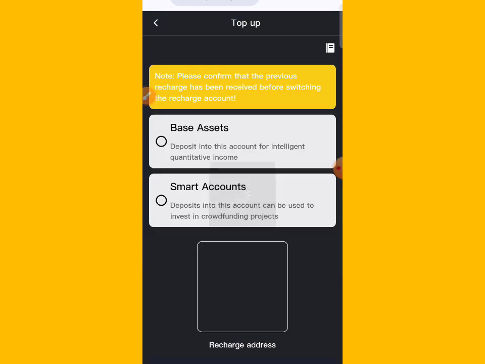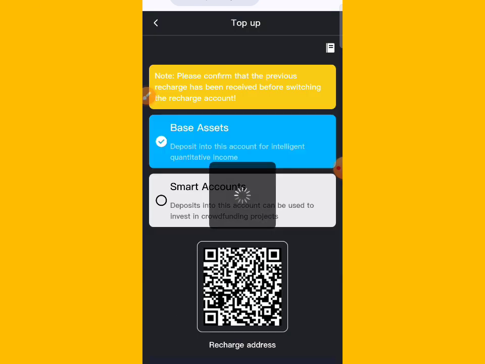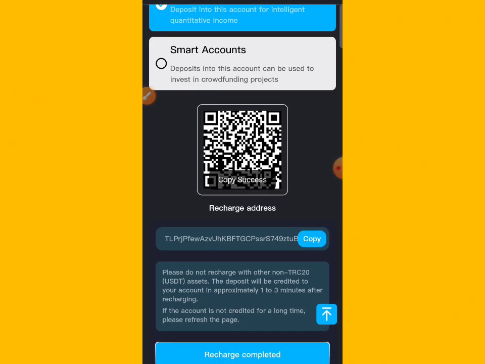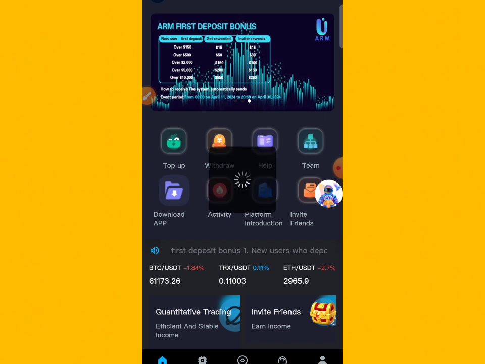You can also check how to top up and how to recharge on this website. Click the top up button and you can also check here basis wallet, smart account, basis wallet, and you can see smart wallet. When your recharge is successfully done, copy the wallet address where you recharged successfully and click the start complete button. My recharge is done, 5.7 USDT.